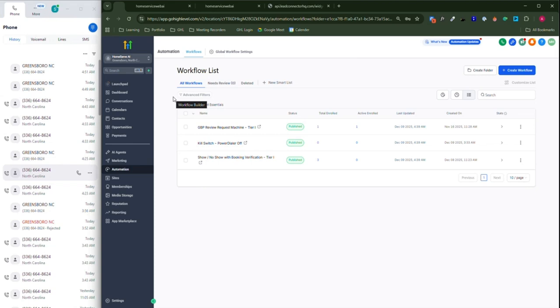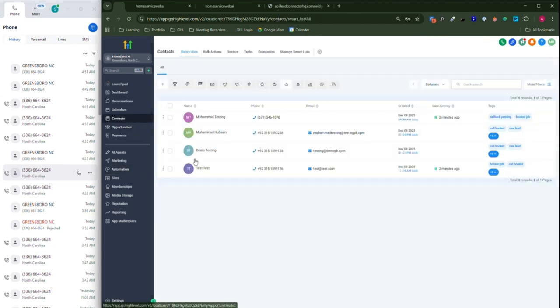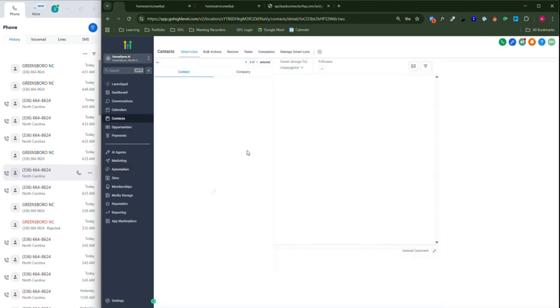Also, for some extra perks about the Power Dialer, to permanently remove someone from the Power Dialer for any workflow, you just put on the Power Dialer off tag, which is this, which will ultimately remove the customer from the Power Dialer sequence.